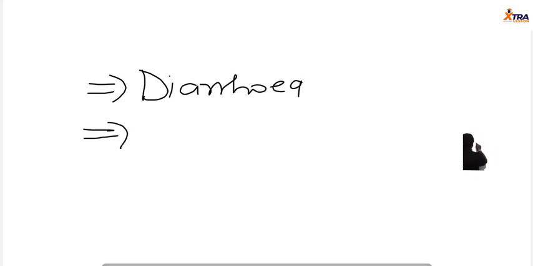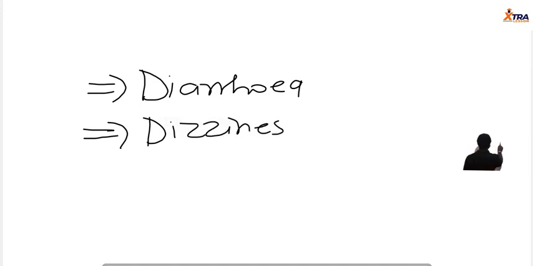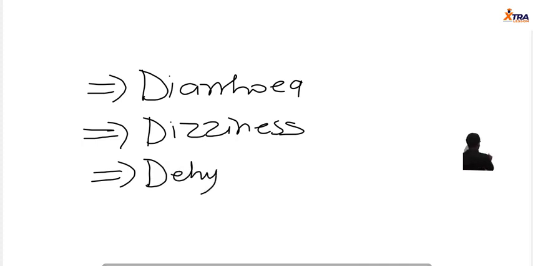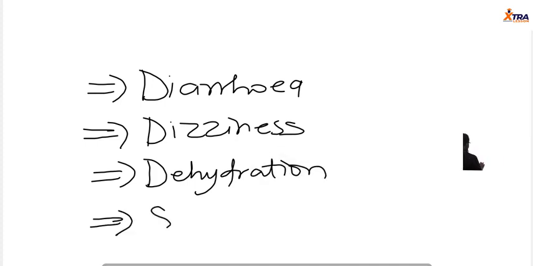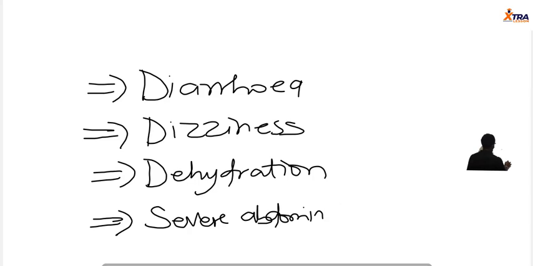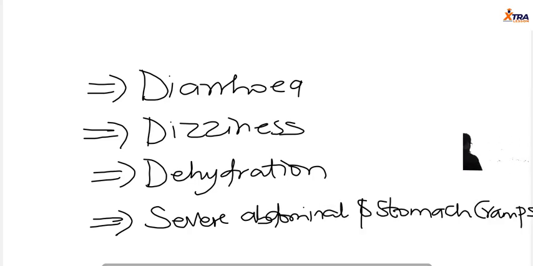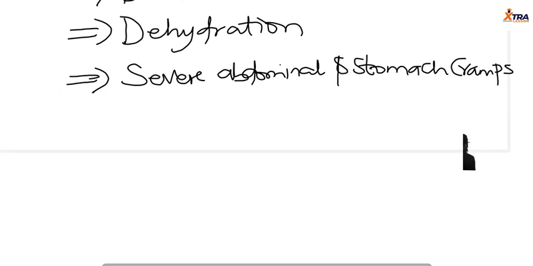Of course, you'll be dizzy, you'll be dehydrated. The 3 Ds will be there. You'll be dehydrated, of course. You have severe abdominal and stomach cramps. So you have the same presentation: severe abdominal and stomach cramps.